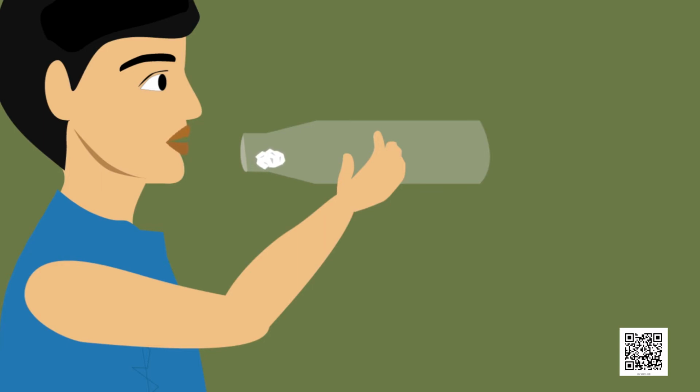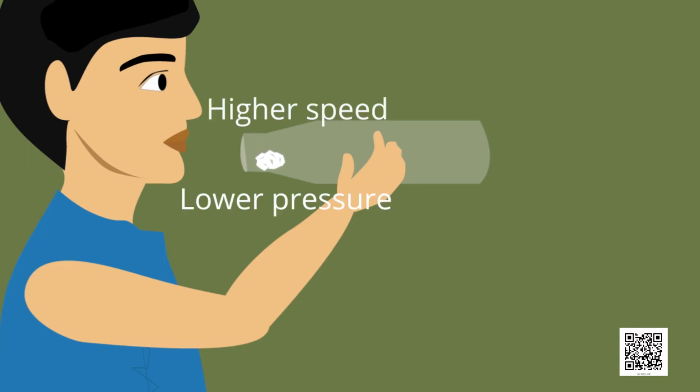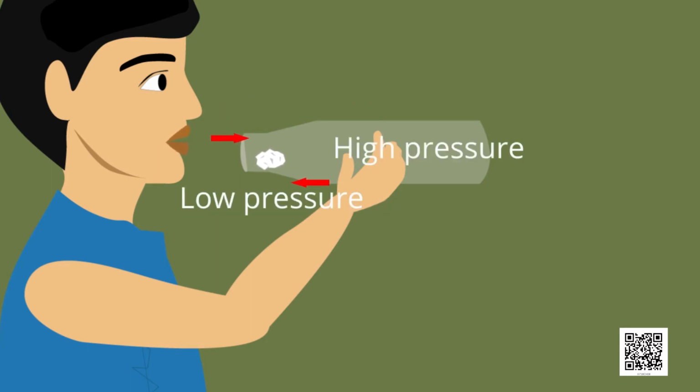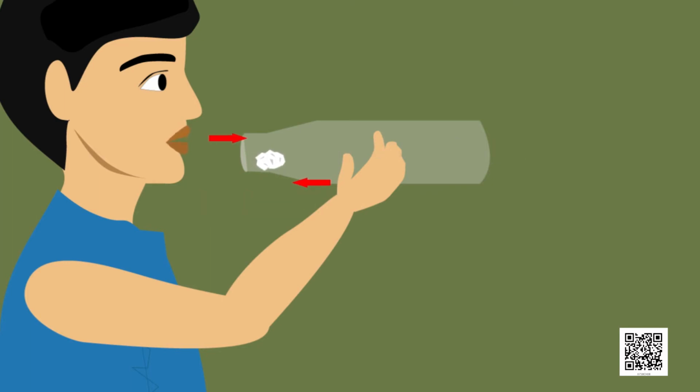When we blow into the mouth of the bottle, the air near the mouth has higher speed. This decreases the pressure there. The air pressure inside the bottle is higher than near the mouth. Hence, the air inside the bottle pushes the ball out.